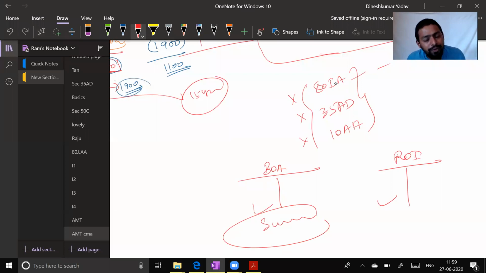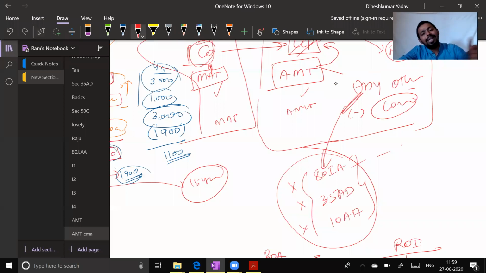There won't be much difference. But a person who is taking benefit of these sections will have a difference. So when I say it is applicable to all assessees, all means people who are taking profit-linked deduction in income tax. Only those people will be subjected to provisions of AMT.